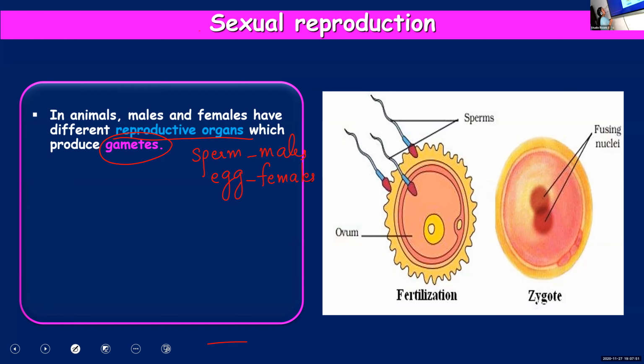Sperm is the male gamete, egg is the female gamete. So in animals, including human beings, male and female reproductive parts will produce gametes. The male gametes are known as sperms and female gametes are known as eggs.